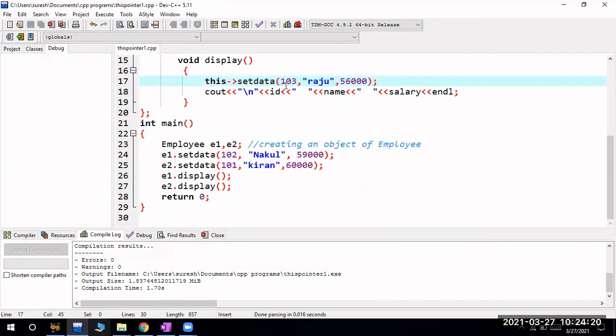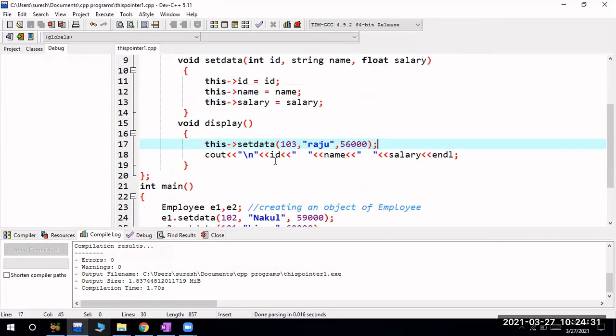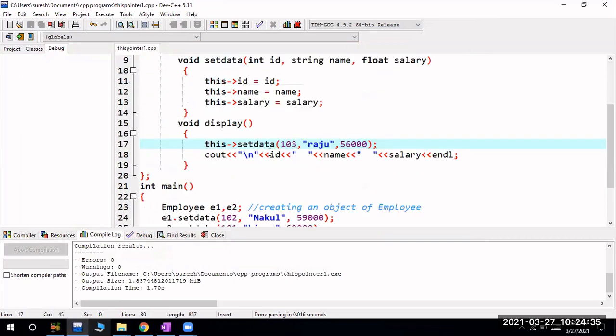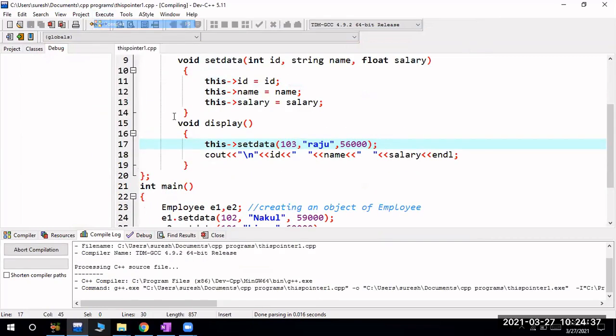When I call display, it shows two times, because through set data I am setting this one. Since I am setting these, it is displaying this one 2 times. Even if I create it as dot set data, as I am calling this display method, it is replacing those values with this one. Hope you got it, right?